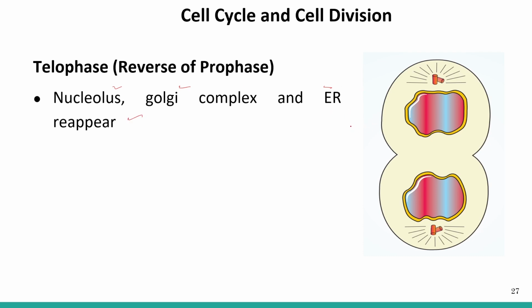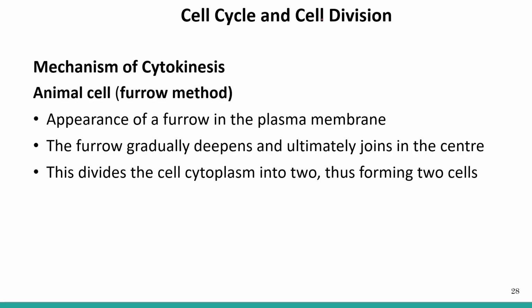This is again a diagram showing telophase. This is the chromosome cluster. This is the chromosome cluster. And the nuclear envelope starts emerging around the chromosome cluster. Now, this was the end of the karyokinesis.